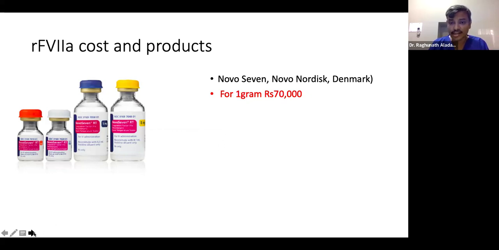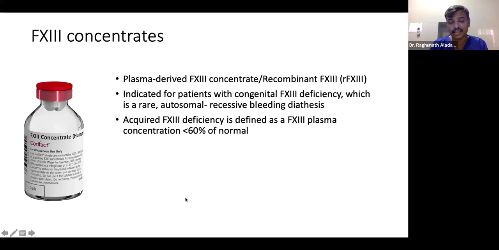Now it is not available. Earlier it was available. In the last 1 month, I tried for one patient, I didn't get this. So availability is again a factor now in our India.